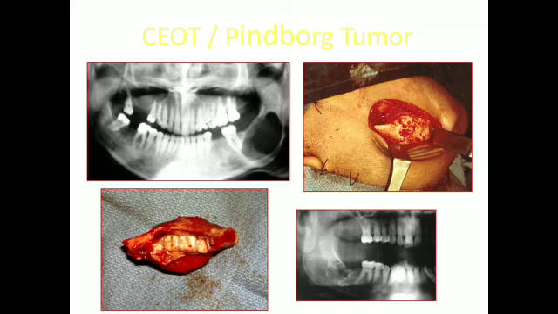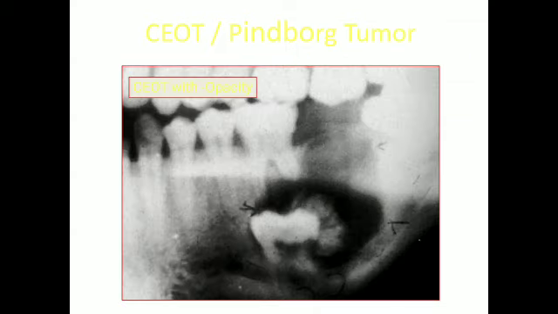This is a radiographic picture of Pindborg's tumor, then the surgical resection and the post-op after removal. CEOT, Pindborg's tumor. As I already told, there can be a radiopacity and the presence of an impacted tooth.